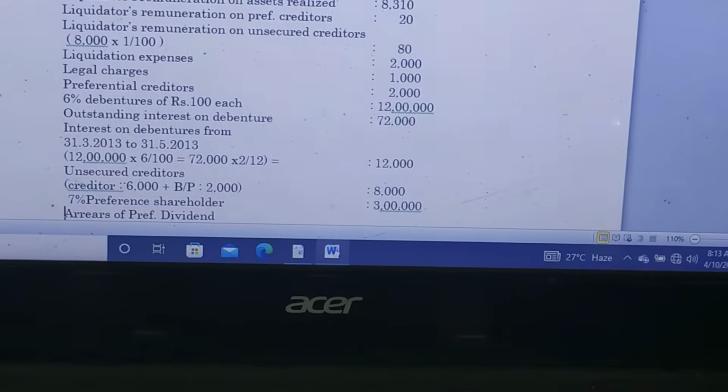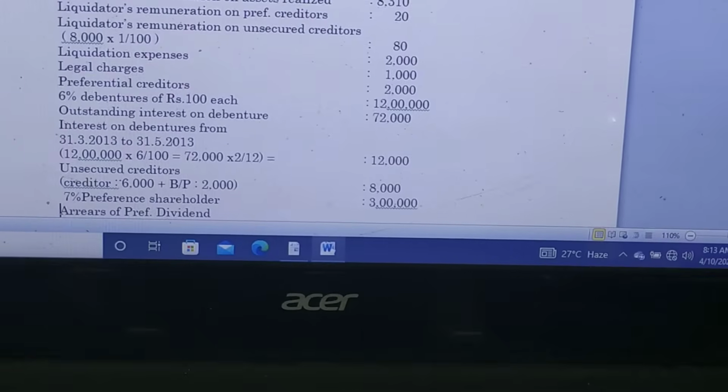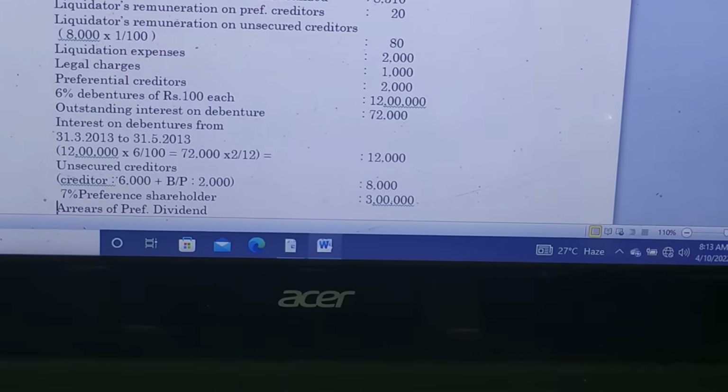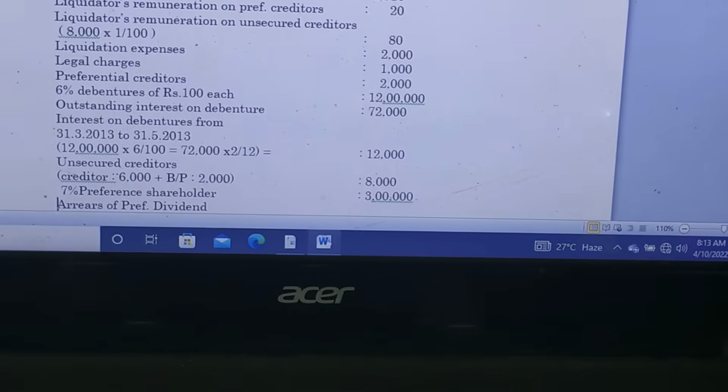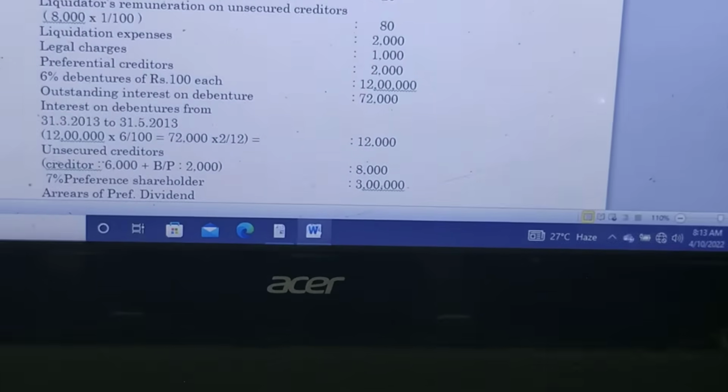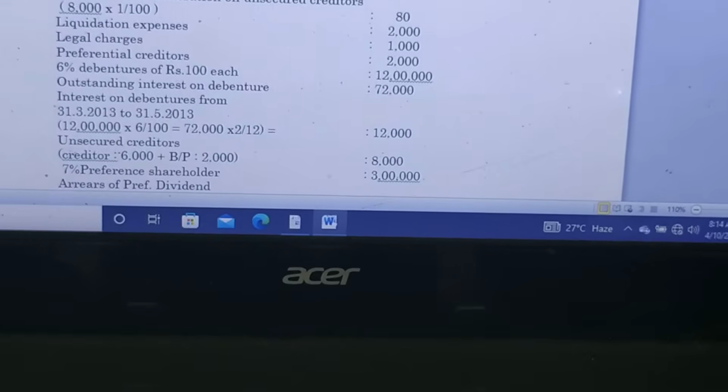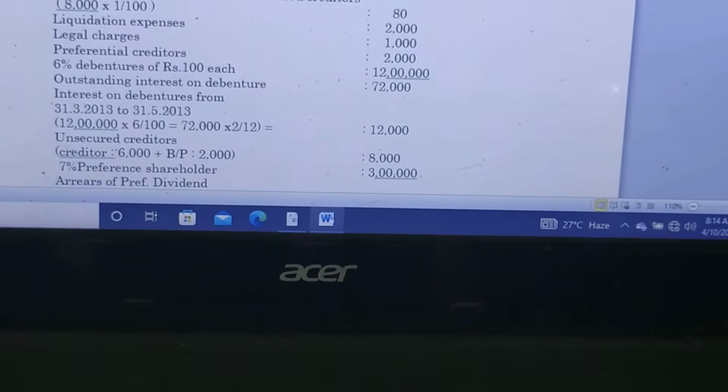And unsecured creditors, as I said earlier: balance creditors 6,000 plus bills payable 2,000. The total unsecured creditors are 8,000. And 7% preference shareholders, the amount is rupees 3 lakhs.